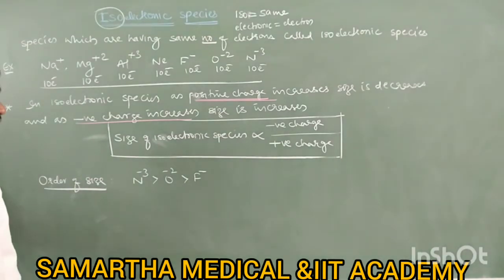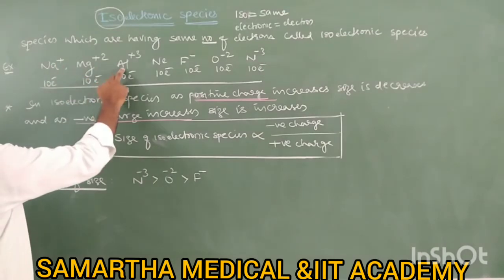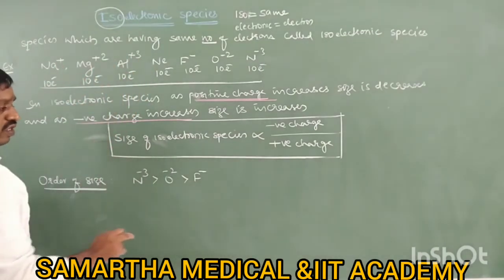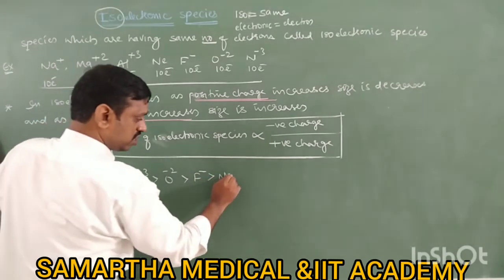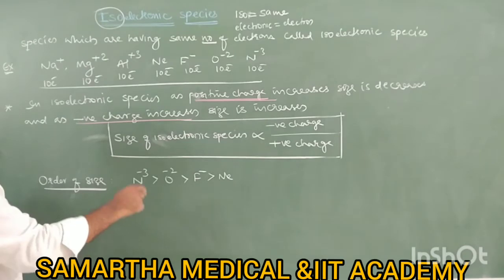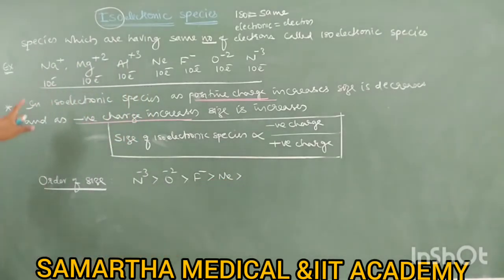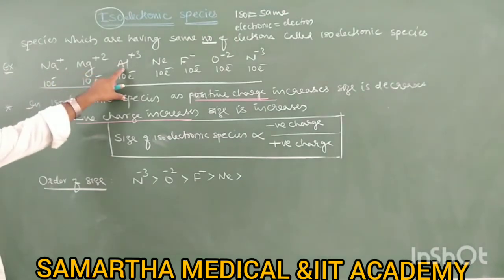Okay. Next, whether Na plus comes, or Al plus 3 comes, or Ne comes. Ne comes, because the size of a neutral atom is always larger compared to a positively charged ion. Next, after Ne, whether Na plus comes or Al plus 3 comes.